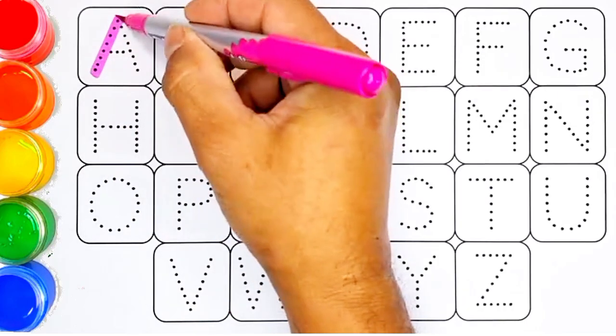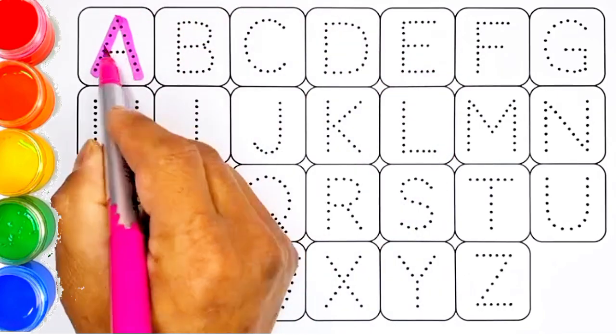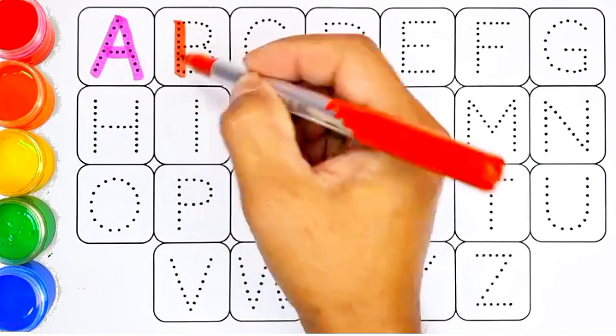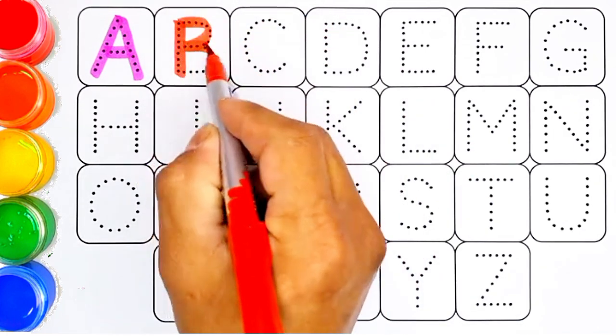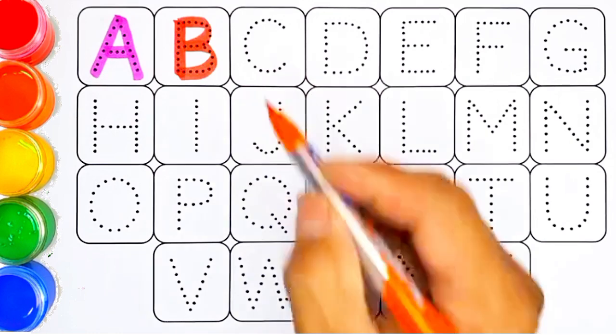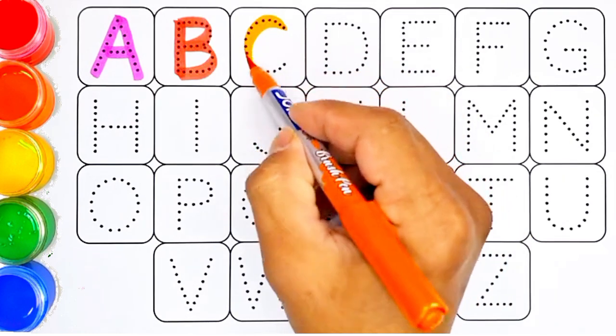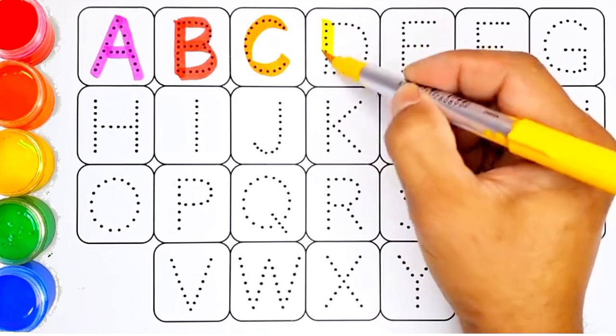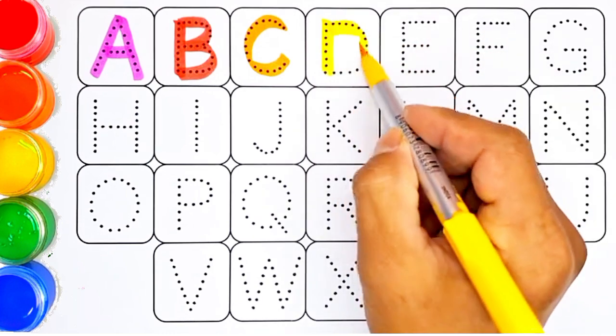A for apple, A for ant. B for ball, B for bus. C for cat, C for car. D for dog, D for doll.